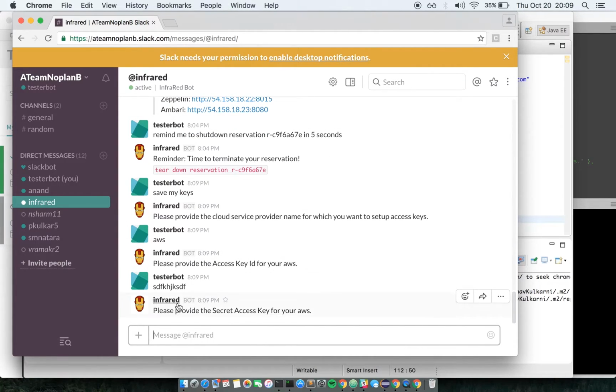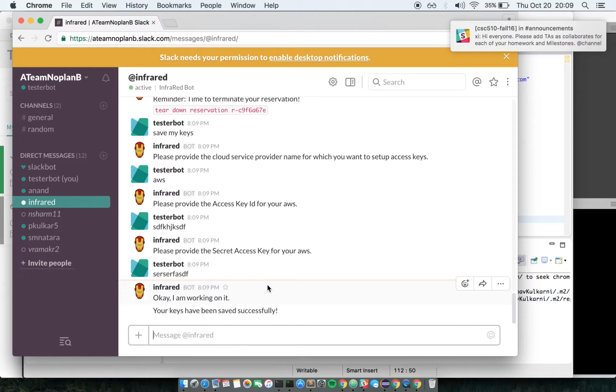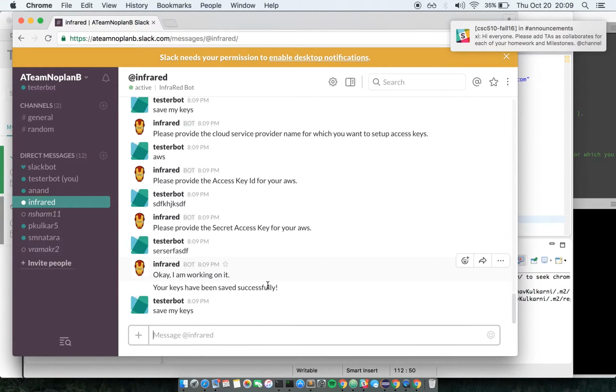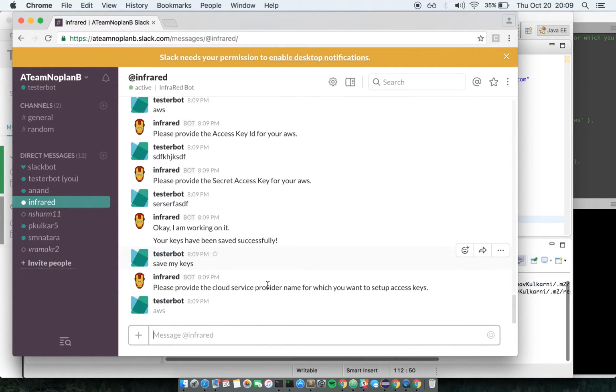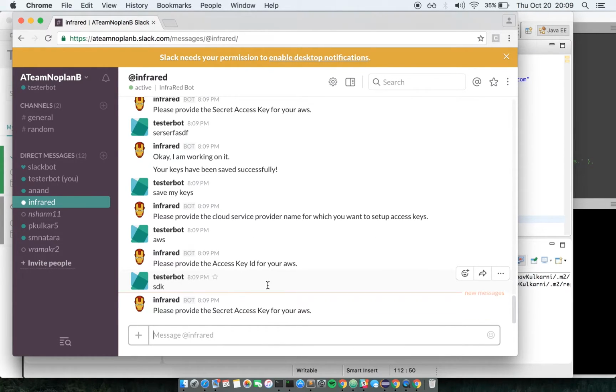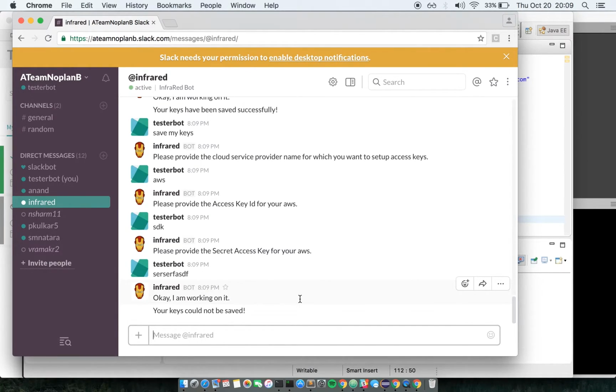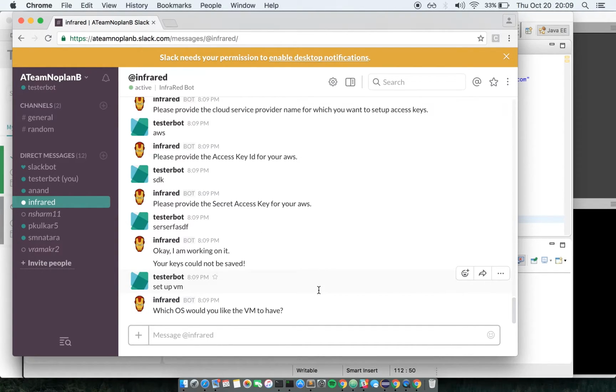The first test that it is running is for saving keys. This is an alternative path for saving keys, and therefore you see that message, your keys could not be saved.